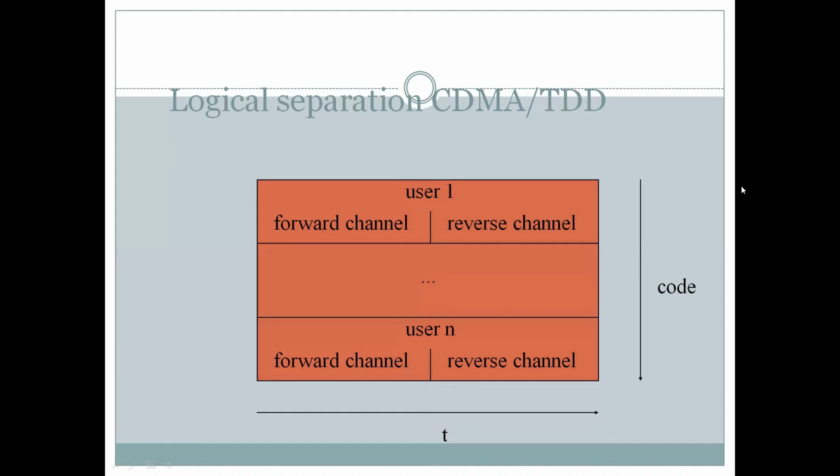Now, a similar case with CDMA TDD, only the change is that the x-axis here is the time domain. User 1 is separated from user 2 in terms of code. Each has a unique code. However, forward channel and reverse channel are bifurcated based upon time.